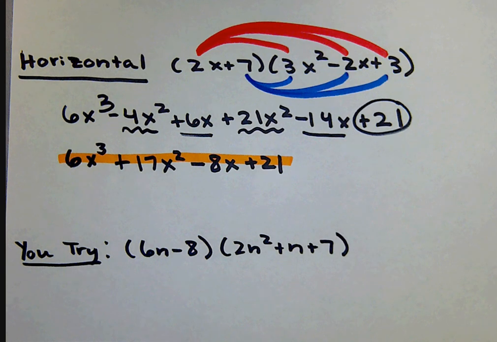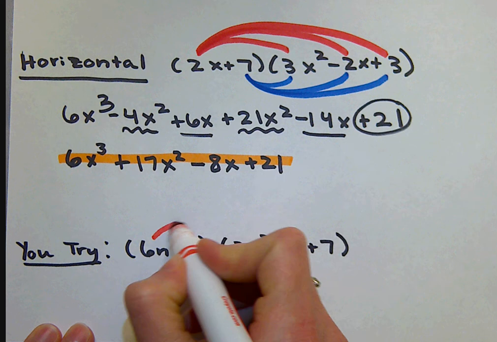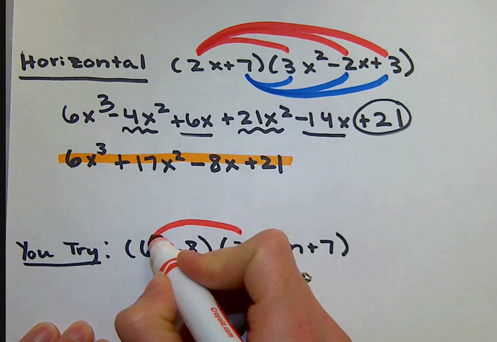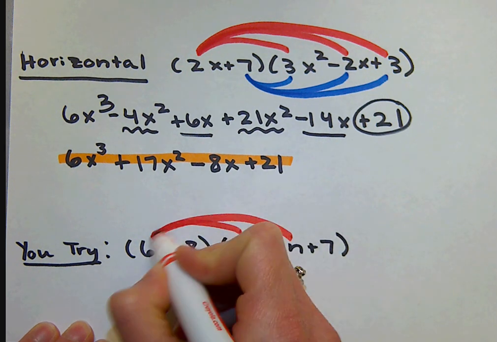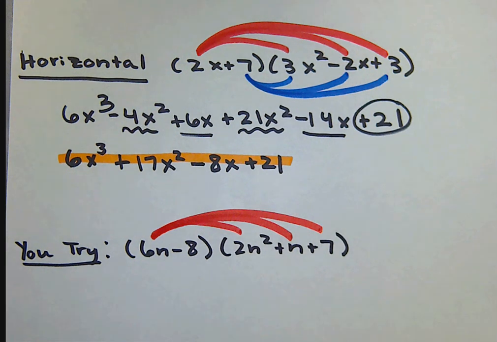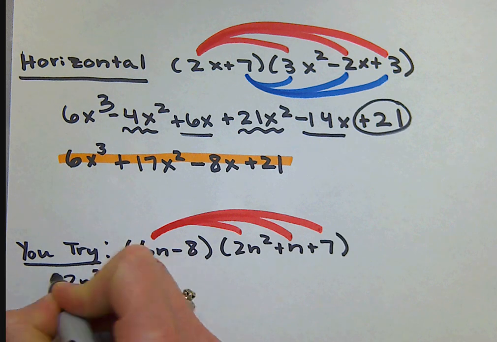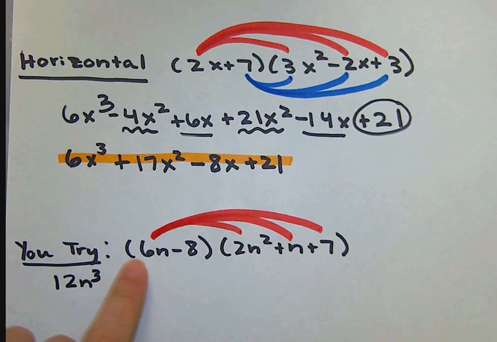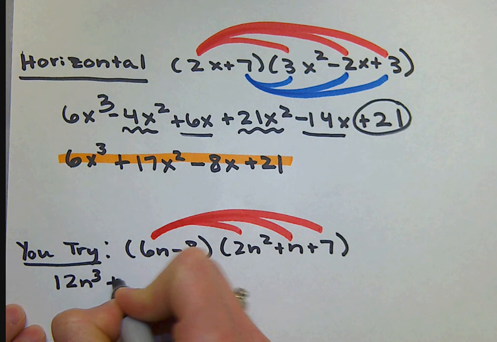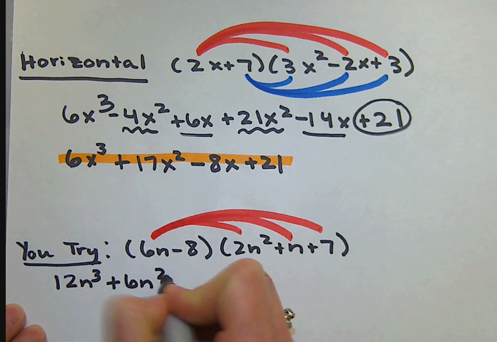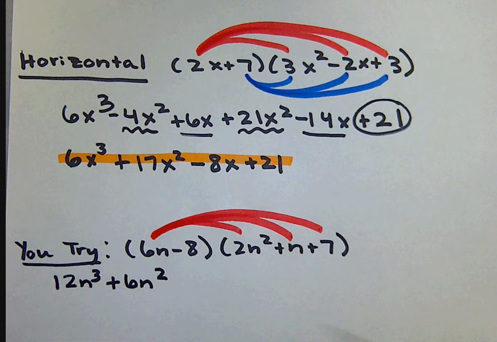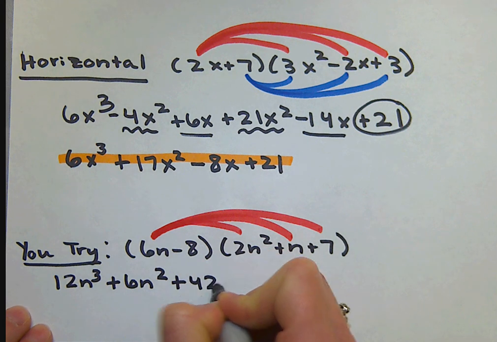Okay, welcome back. Now this one you didn't have to rewrite because the binomial already came first. So we're going to start by doing 6n times 2n squared, then 6n times n, and 6n times 7. So 6n times 2n squared, you should have gotten 12n to the third. 6n times n is positive 6n squared. 6n times 7, positive 42n.